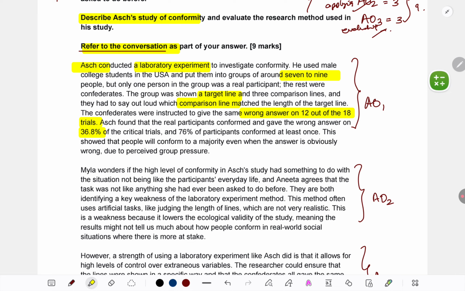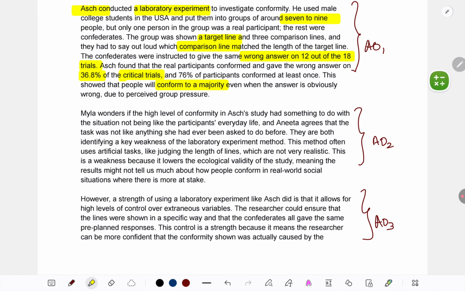Participants conformed at least once with the wrong answer on at least 36.8% of the critical trials, where confederates deliberately gave wrong answers. And do add in a conclusion. People will conform to a majority even in a non ambiguous situation, even when the answer is obvious. So you can reduce the length if you are giving all the highlighted key points, including the numbers. The 76% conformed at least once I've ignored because one numerical result I've taken, that is enough.